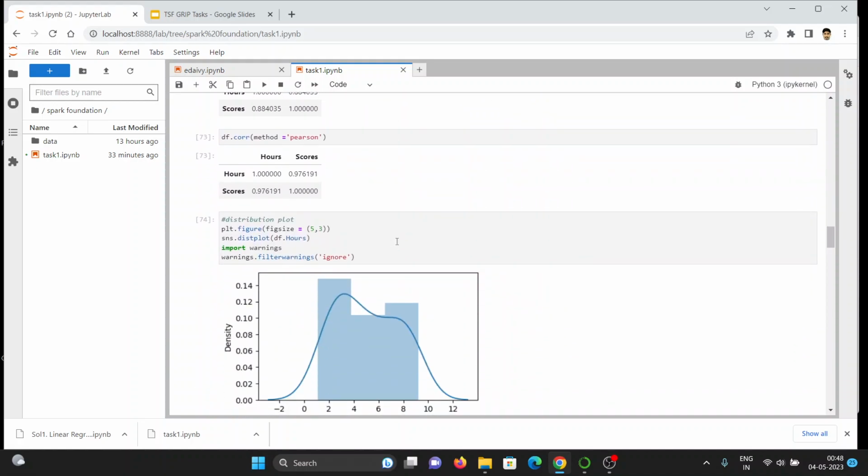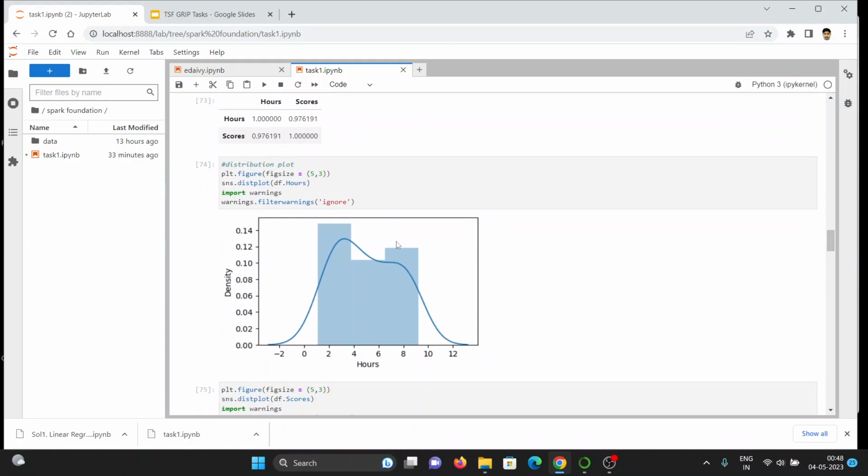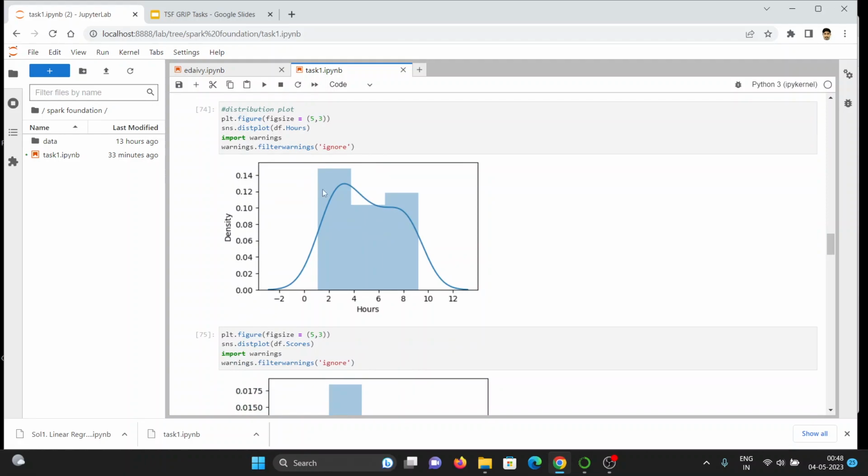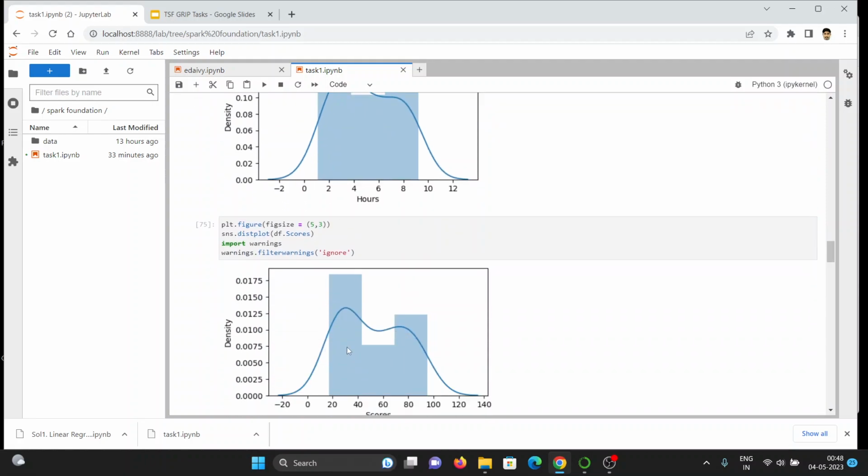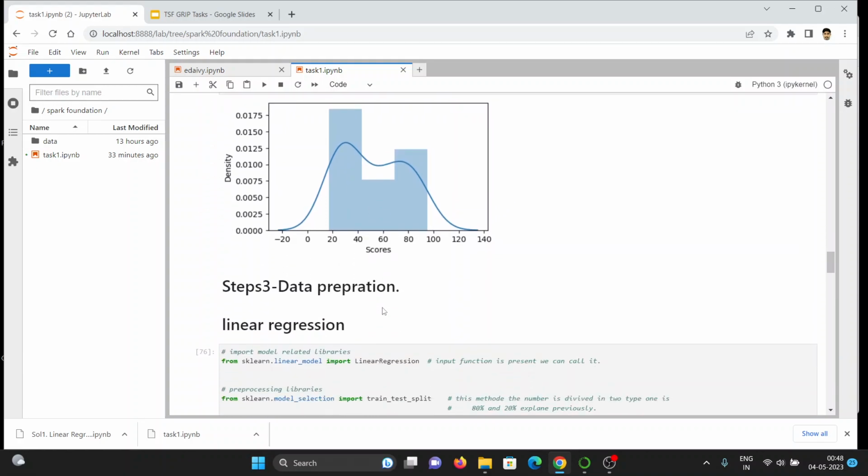And next, we use a distribution plot of hours, showing density, to check for outliers. Here also there is no outlier.